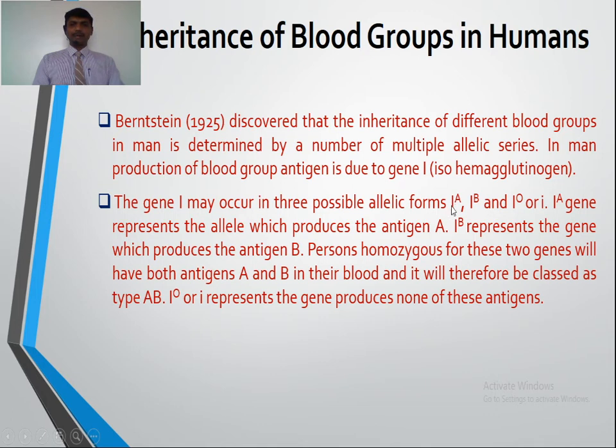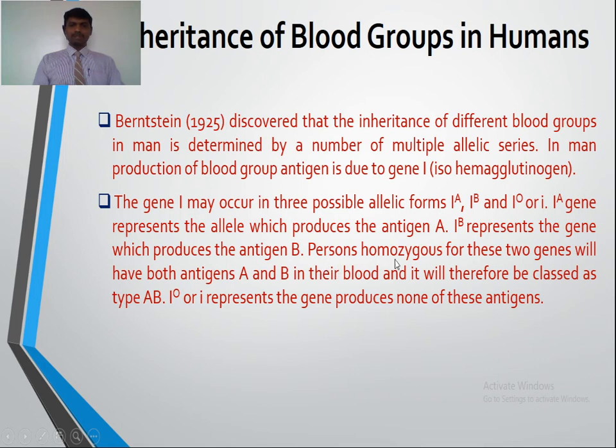Capital IA is dominant over capital IB and also over small i. The IA gene represents the allele which produces the antigen A. A stands for antigen A and I stands for isohemagglutinogen. Agglutinogens are the antigens. IB represents the gene which produces the antigen B.